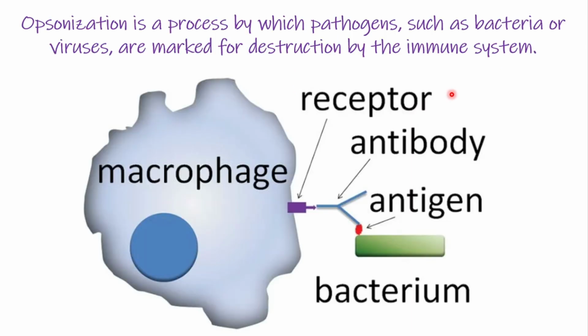So opsonization is a process by which pathogens such as bacteria or viruses are marked for destruction by the immune system. This is known as opsonization. So this is the macrophage and this is a foreign body. First of all, this foreign body will be tagged by the antibody, and this antibody will be tagged by C3 complement protein, and then the macrophage will come and eat this whole combination up.